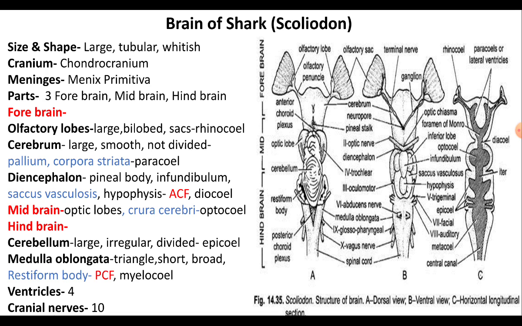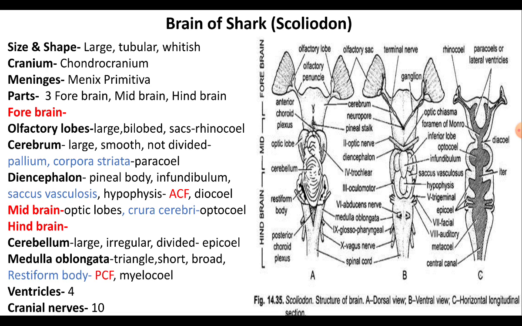The floor and sides of the medulla oblongata are thick, but the roof is extremely thin and it is made up of non-nervous vascular tissue called the posterior choroid plexus. This posterior choroid plexus plays a major role in the production of cerebrospinal fluid. The 5th, 6th, 7th, 8th, 9th and 10th cranial nerves arise from the medulla oblongata, where the medulla oblongata controls the branchial respiration as well as the cardiovascular activities.